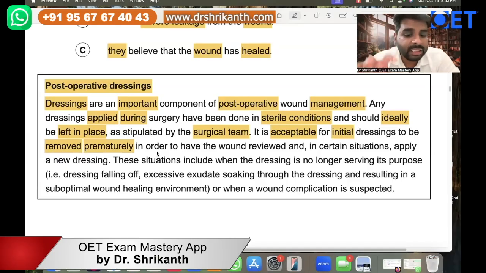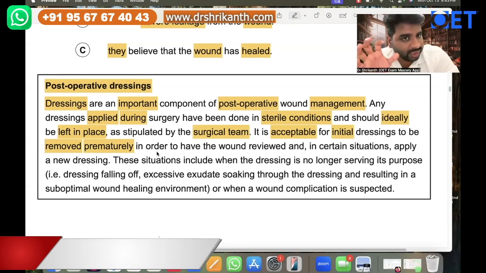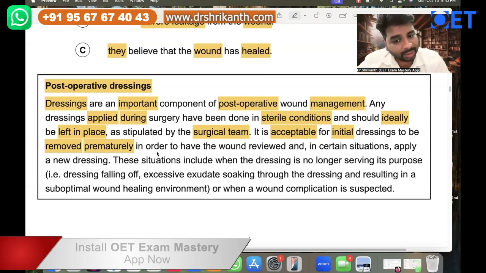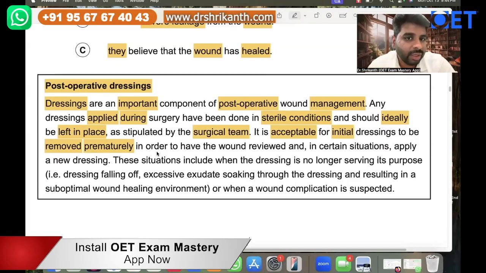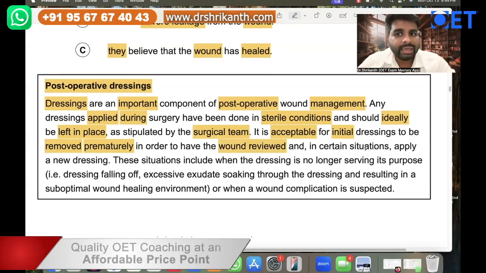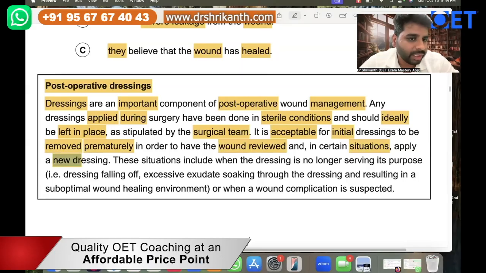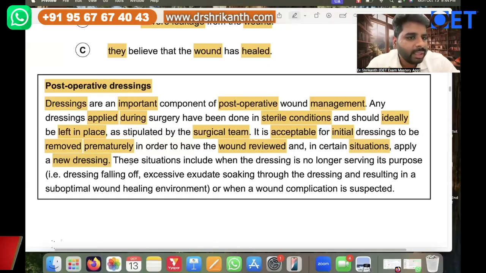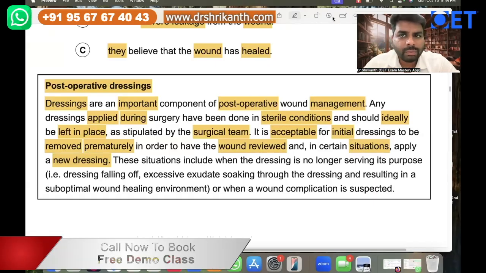That is, the surgeon is telling you to remove the dressing only after 2 weeks, but in a very special situation, we can remove it before 2 weeks. But it has to be a special situation. Removed prematurely in order to have the wound reviewed. So the situation is to review the wound and, in certain situations, apply a new dressing. Review the wound means to check the wound, and also to apply a new dressing. So it can be allowed.